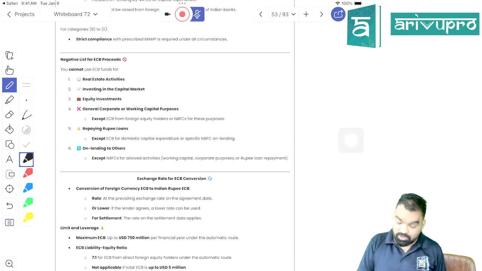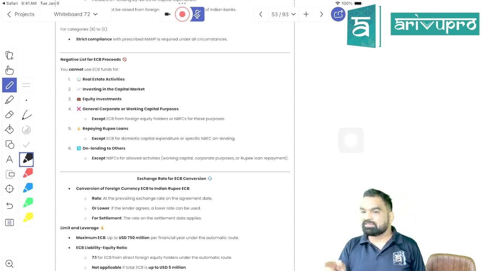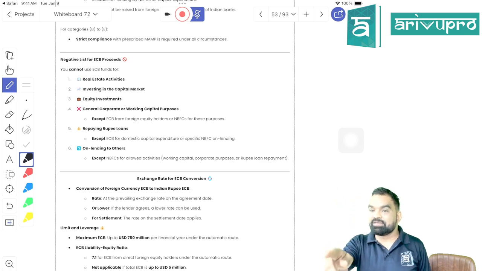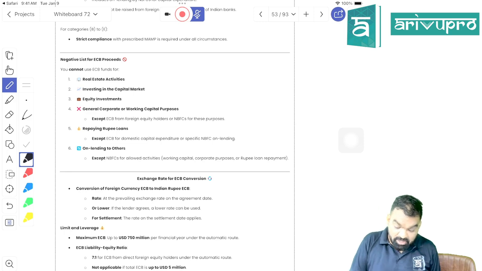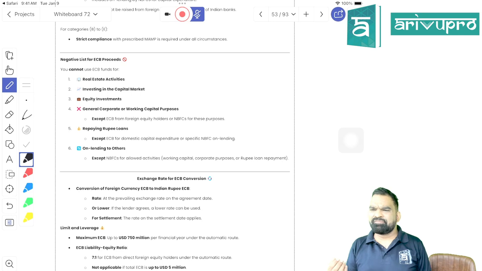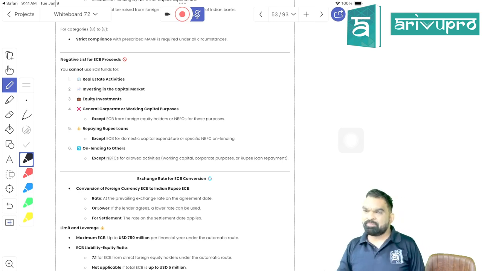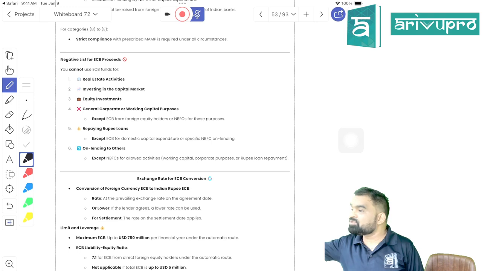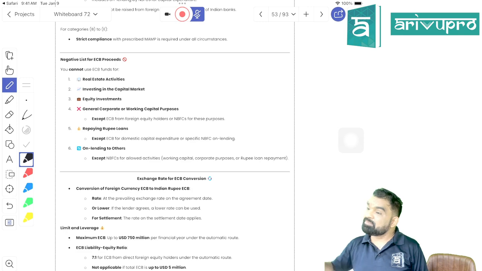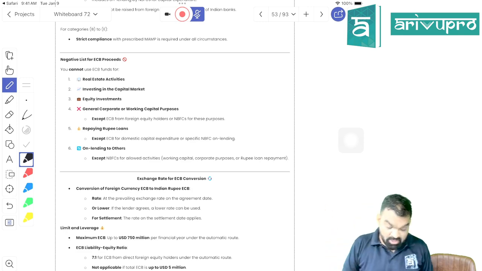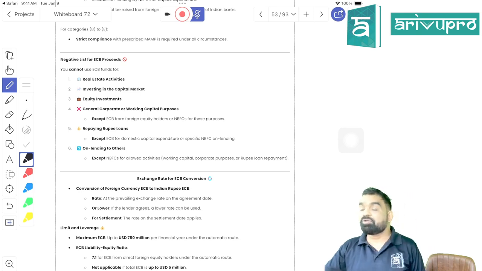Other than that, you cannot use it in real estate activity. Can I say that in real estate activity even FDI is not allowed, so ECB is also prohibited. I cannot put it in real estate investments. Investing in the capital market is a very logical restriction. Can you take a loan from a bank and put it over the capital market? The answer would be no, right? Even Indian loans cannot be used in the stock market because the stock market is subject to market risk. So how can you take ECB and put it over the stock market? Third, they are saying that for equity investment, you cannot buy equity shares of an unlisted company by using ECB.